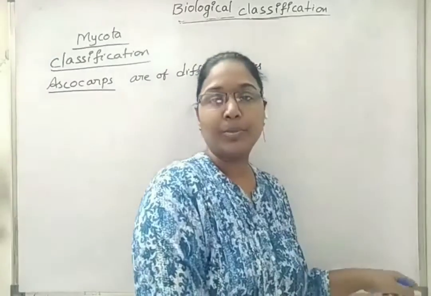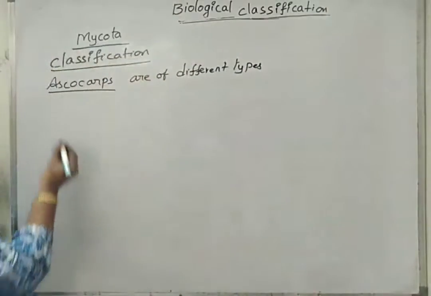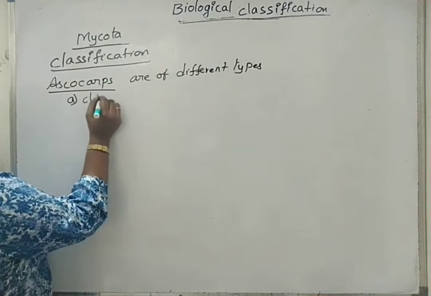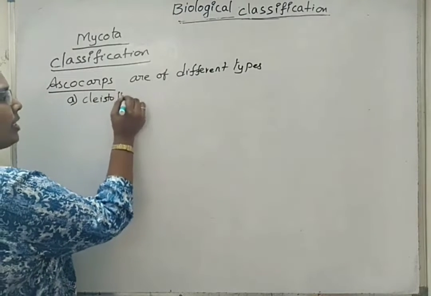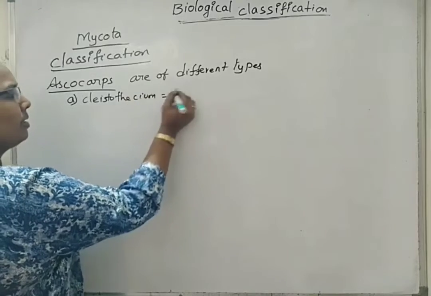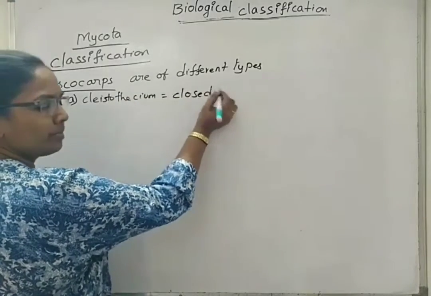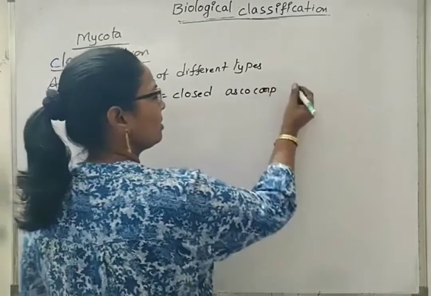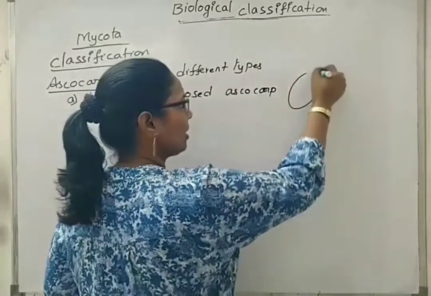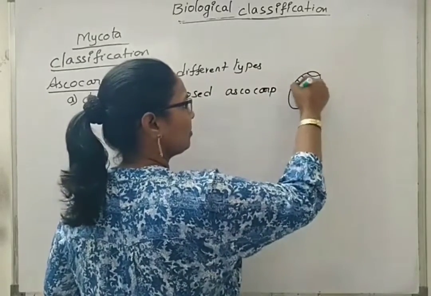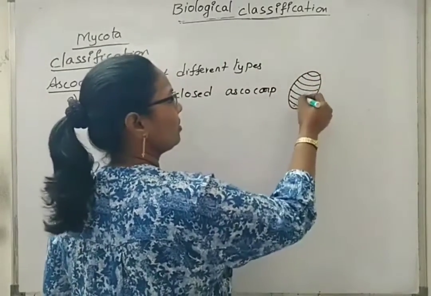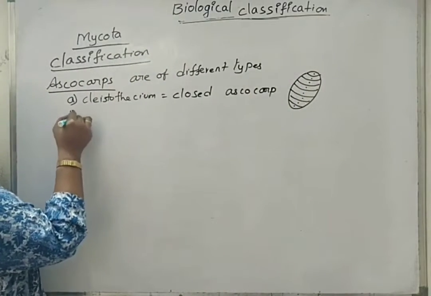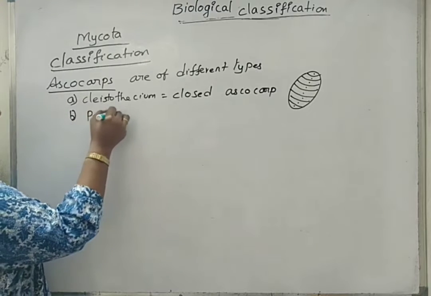So we will see the types of ascocarps. First one is cleistothecium. This is a closed ascocarp, oval in shape, with 1, 2, 3, 4, 5, 6, 7 and 8 ascospores. Second one, perithecium.